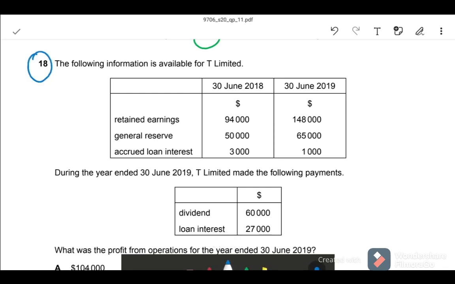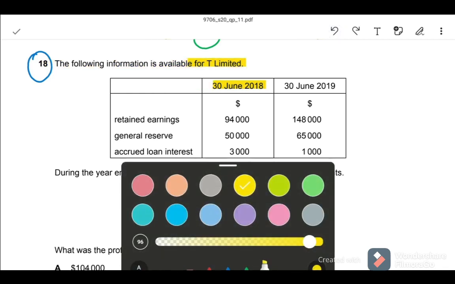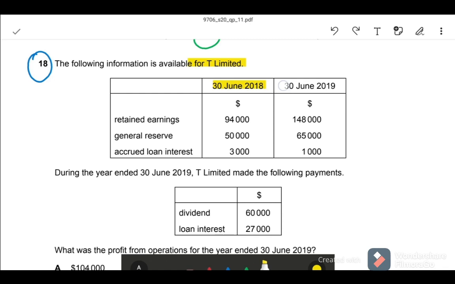Next. The following information is available for T Limited. Retained earnings, they are given the opening balance and closing balance. Last year's closing is this year's opening. So they are given the balances of last year's closing and this year's closing. Retained earnings, general reserve, accrued loan interest.